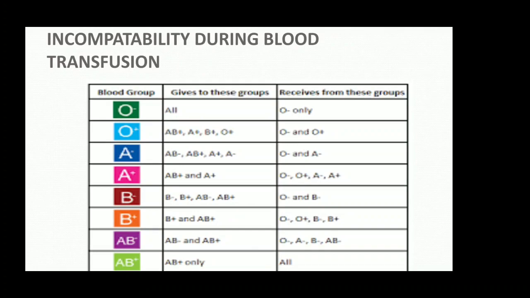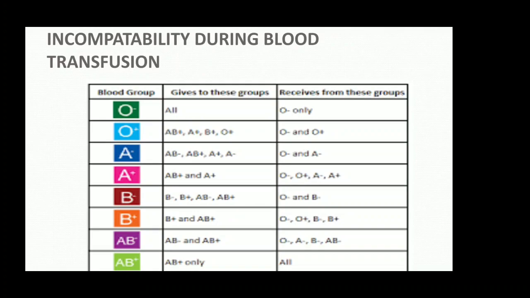And O positive, we have done before also, no? O can give to A also, B also, AB also, O also, but they can receive only from O negative also and O positive. If blood group is O negative, they can receive from only O negative, but if it is O positive, they can receive from O negative and O positive.